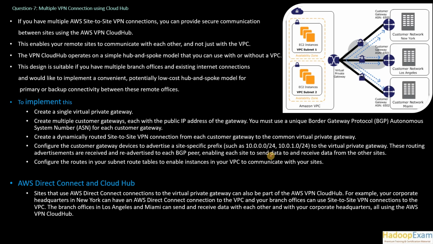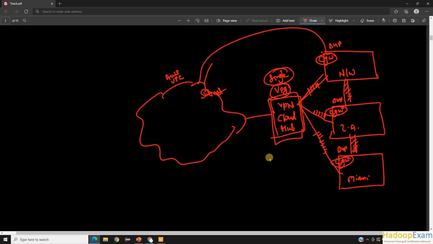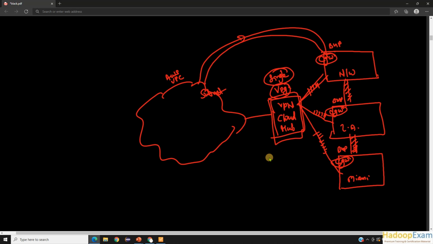There's another thing: a big organization would also have, for one of the offices, the major or head office, AWS Direct Connect as well. Like in this example, let's say they have a Direct Connect with the New York data center, correct? That is your Direct Connect already implemented. Then how do you use it with CloudHub?